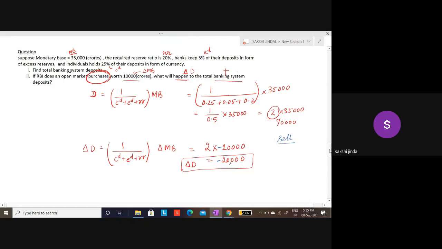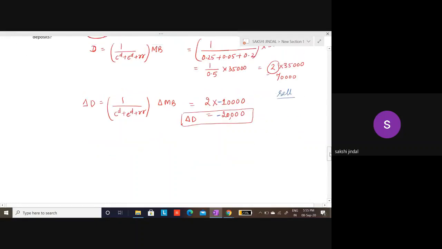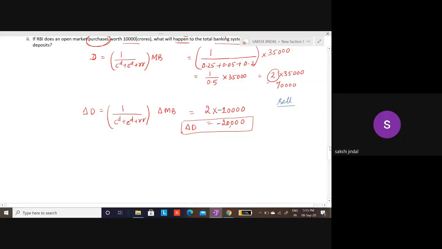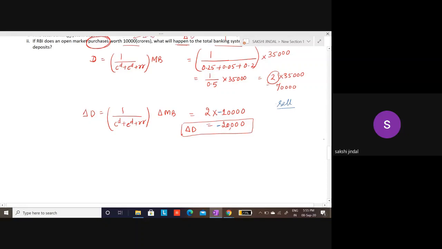Also, now we have seen the effects of change in MB on D. Also, what we are looking at initially are simple deposit multiplier.